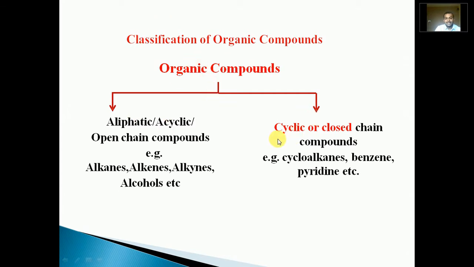On the other hand, cyclic or closed chain compounds have a ring structure or cycles in their structure. For example, all cycloalkanes, benzene, pyrimidine, pyrrole, thiophene. All cyclic compounds come under this class of organic compounds. In this way, organic compounds are broadly classified into two types, open chain and cyclic or closed chain.